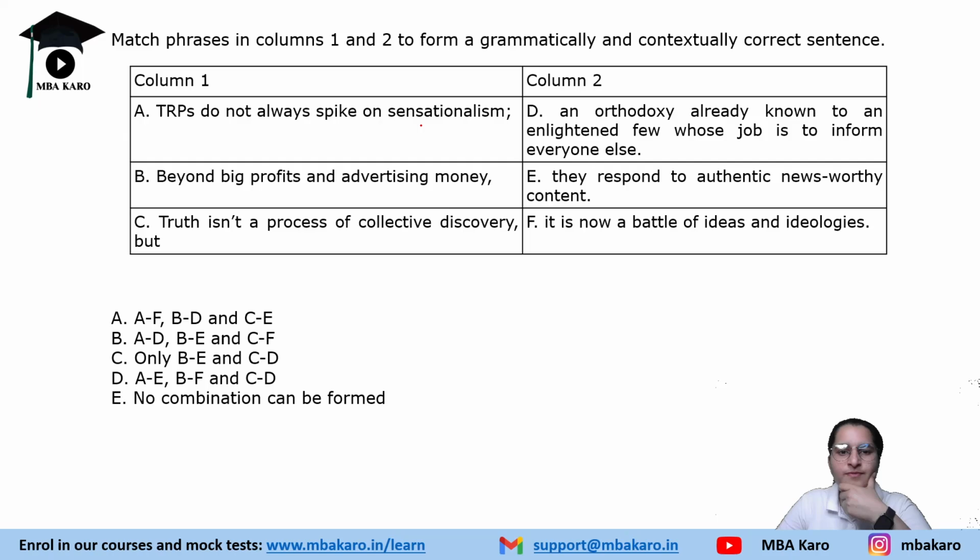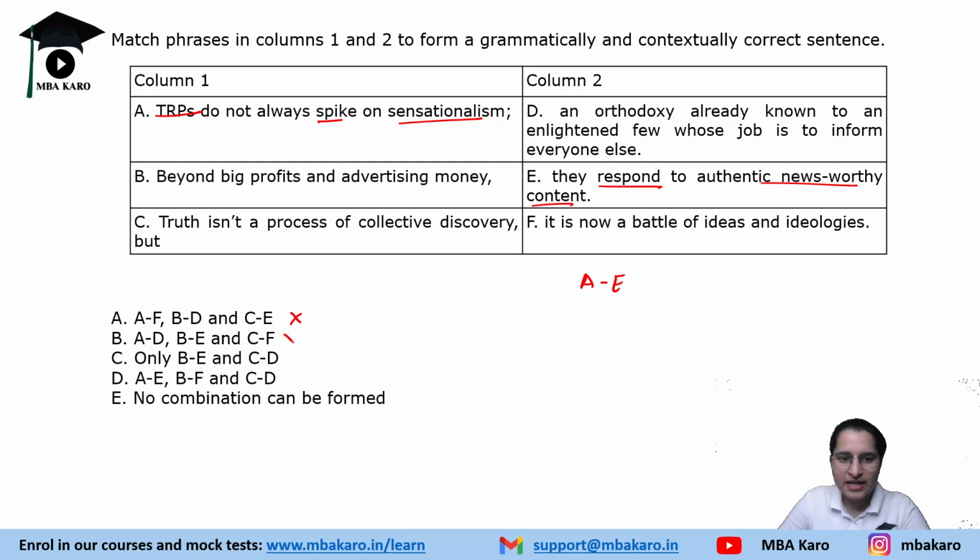TRPs do not always spike on sensationalism. Truth isn't a process of collective discovery but an orthodoxy already known to an enlightened few whose job is to inform everyone else. They respond to authentic, newsworthy content. It is now a battle of ideas and ideology. So, TRPs spike on sensationalism. They respond to authentic, newsworthy content. Who responds to TRP? So, A and E are there. So, we are going to remove other options where A and E are not there because we are pretty sure that A and E is correct.